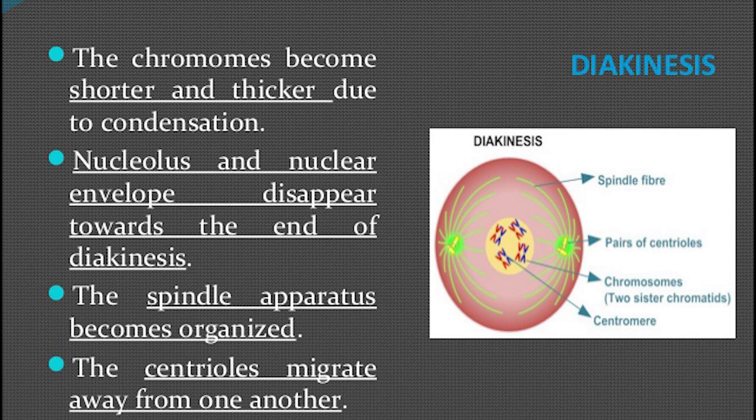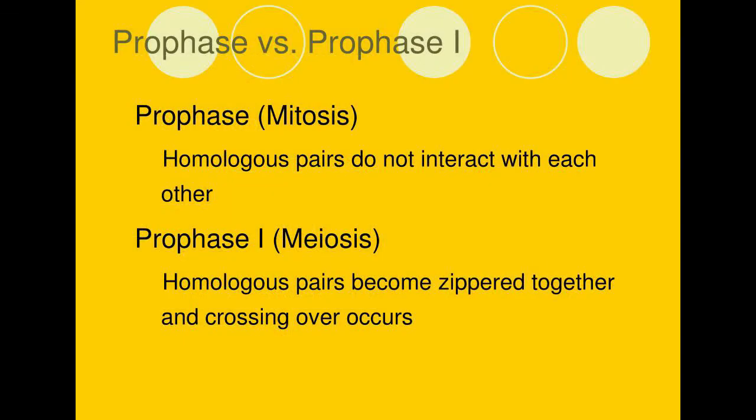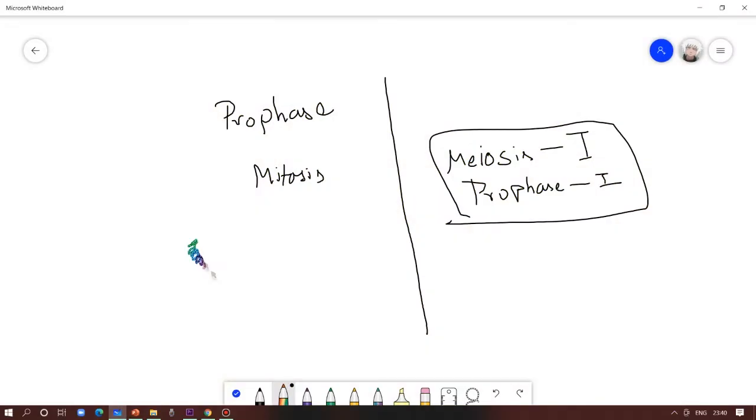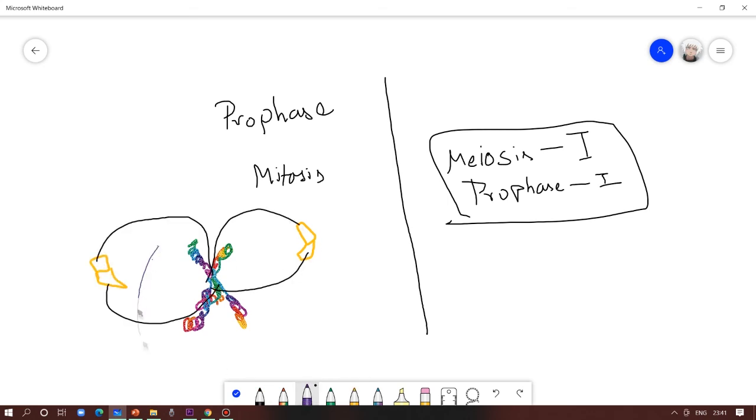So what happened in prophase 1? Let's have a quick recap and compare it with what happened in the prophase of mitosis. You remember, in prophase of mitosis, the chromosomes just started to condense, the microtubules started to develop, and the nuclear envelope started to disintegrate.